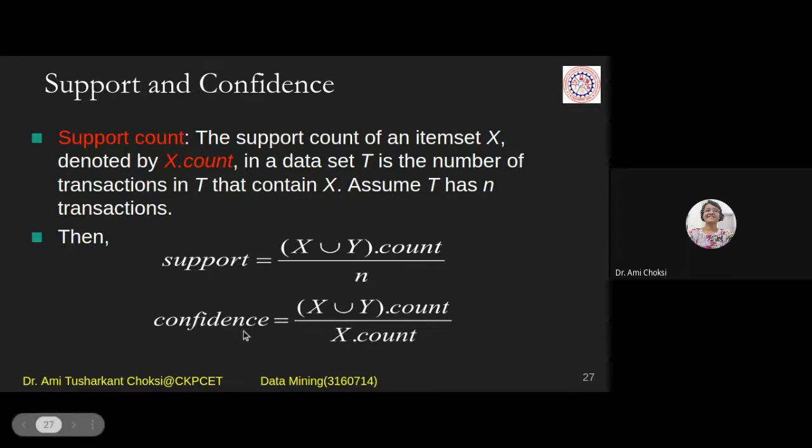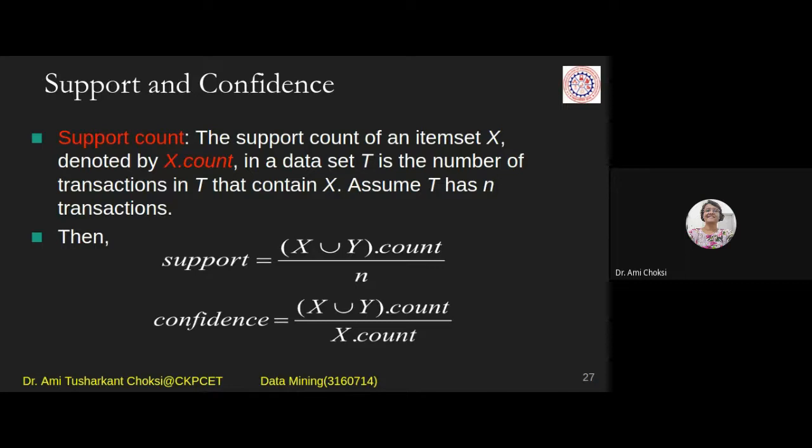What about the confidence? That is equal to X union Y dot count upon X dot count. This is the formula, right? So X union Y dot count, it is available in the support also that we can take. And in the denominator, we are having the X dot count. Right? Its count individually we have to put here. Fine. If it is having a value which is greater than the minimum support or minimum count which is given.